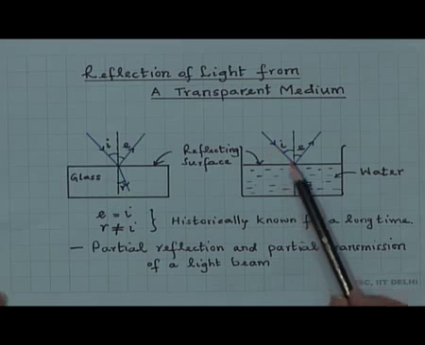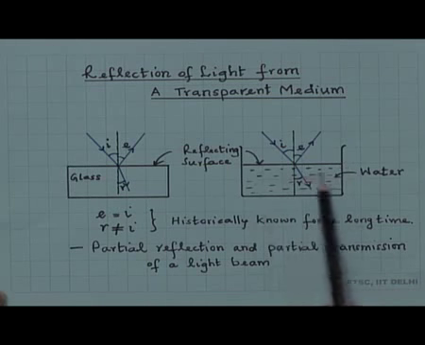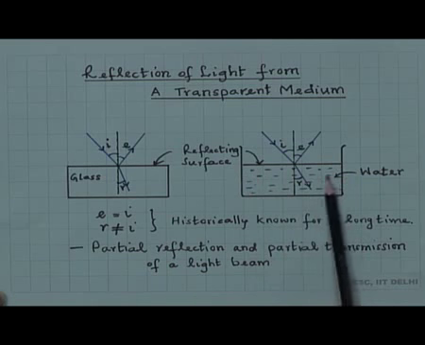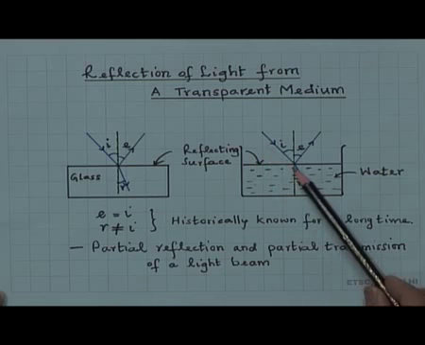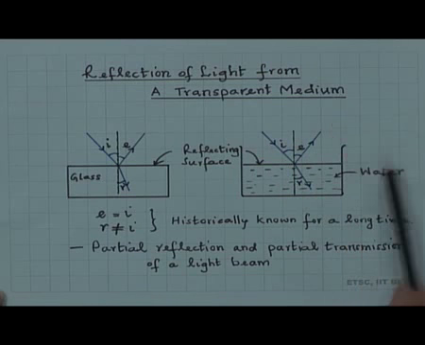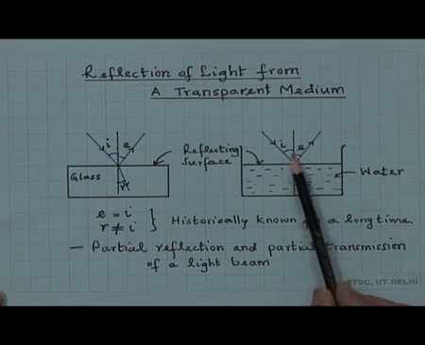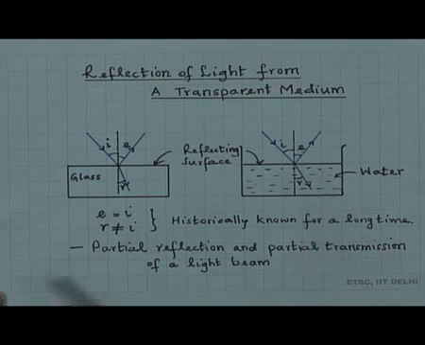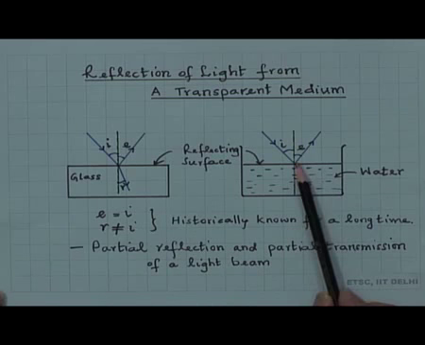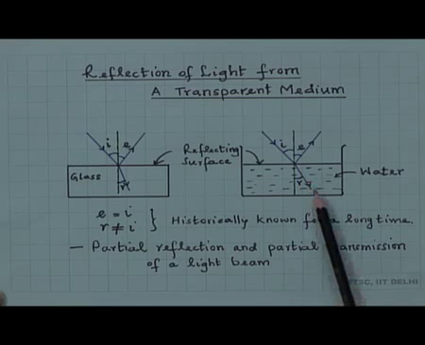Light incident on a reflecting surface, here a transparent dielectric medium, a part of the light is reflected back. We know that this satisfies the law of reflection, that the incident angle is equal to the emergent angle, and a part of the beam is refracted or transmitted into the medium.